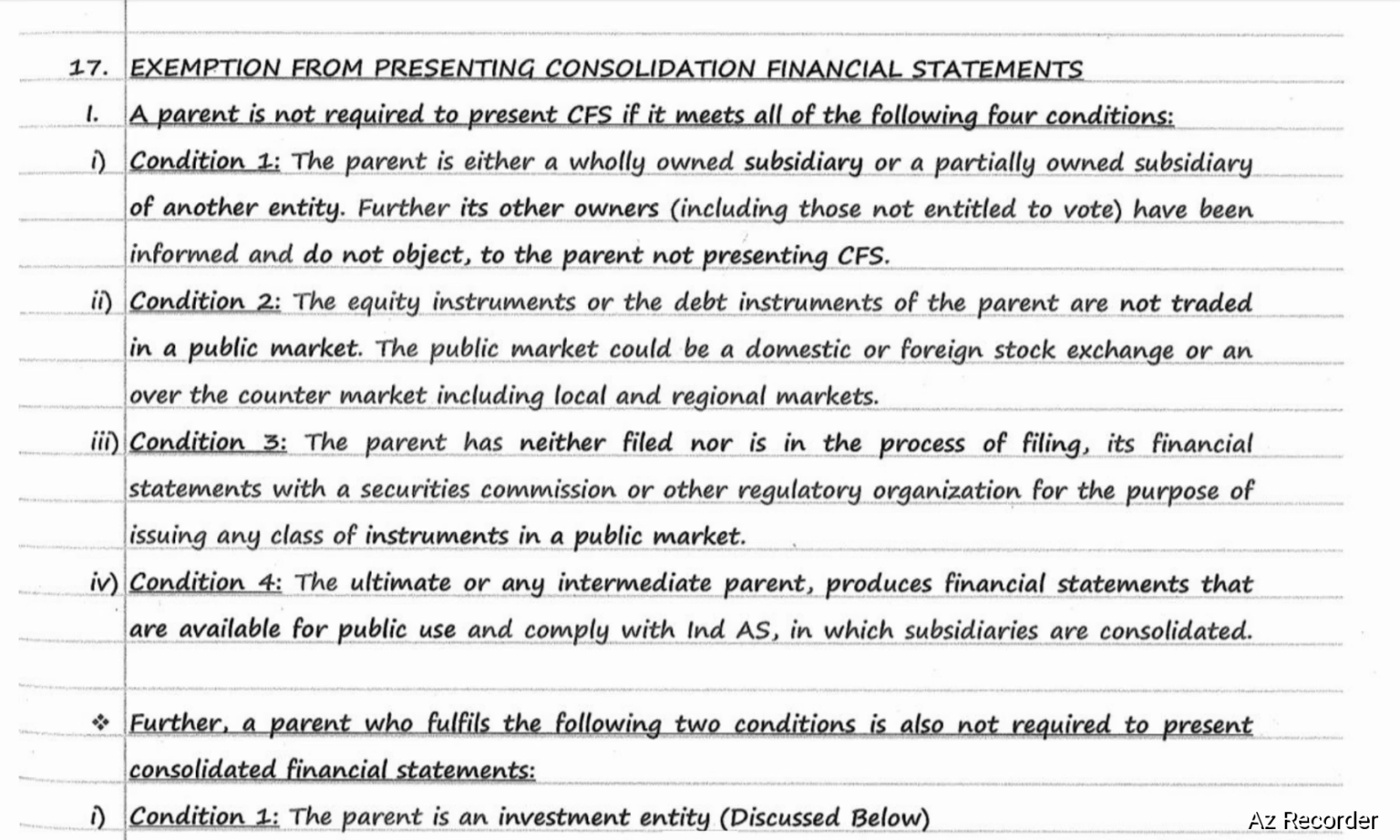Condition number three, the parent has neither filed nor is in the process of filing its financial statements with a Securities Commission or the other regulatory organization for the purpose of issuing any class of instruments in a public market. Condition number four, the ultimate or any intermediate parent produces financial statements that are available for public use and comply with Ind AS, in which subsidiaries are consolidated.